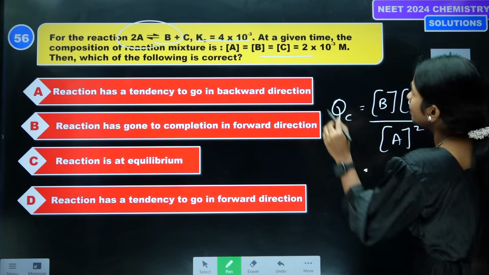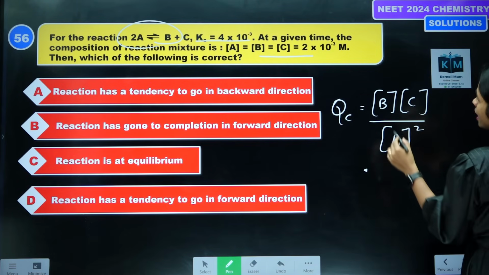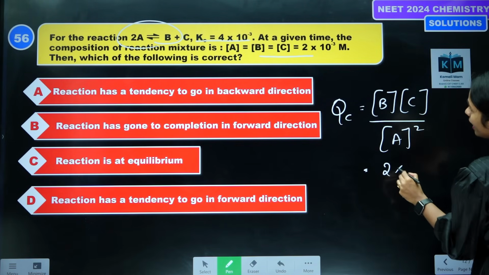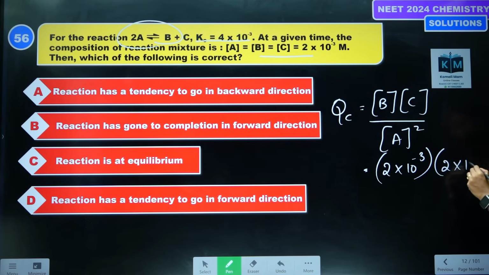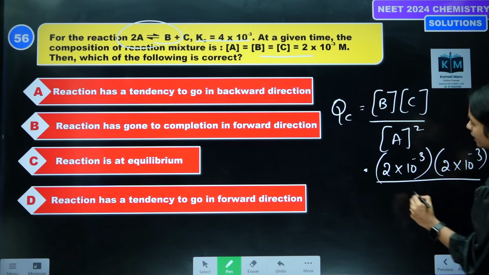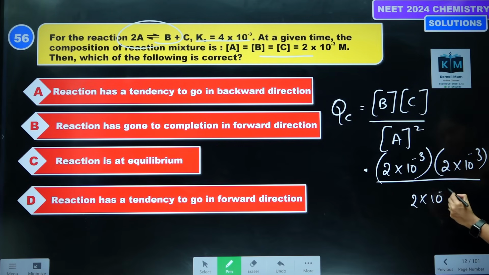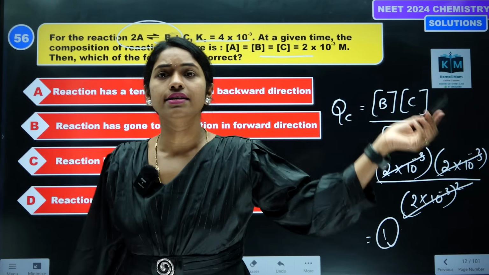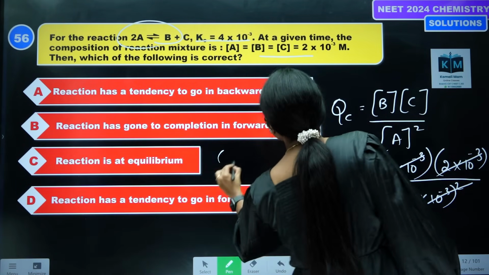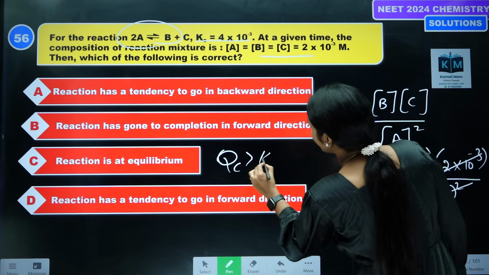What is the product B here? Everything is the same, right? So in the numerator and denominator, all the terms will be cancelled, and we will be getting 1. So Qc is 1 and Kc is less than that. So which is more? Qc is greater than Kc.